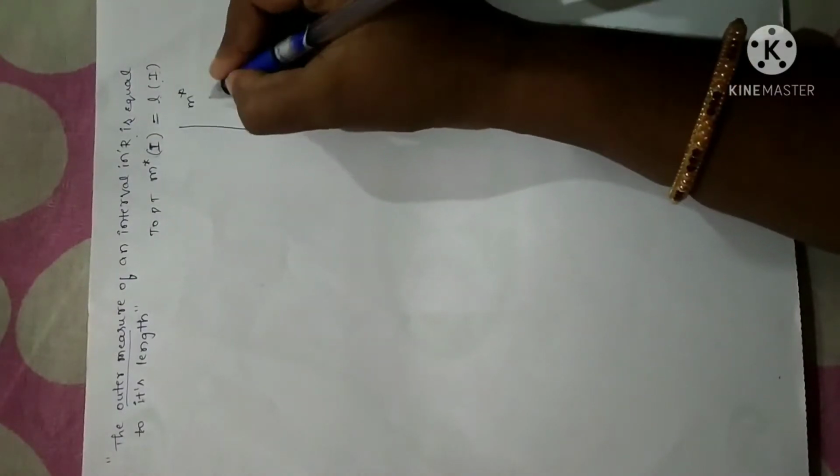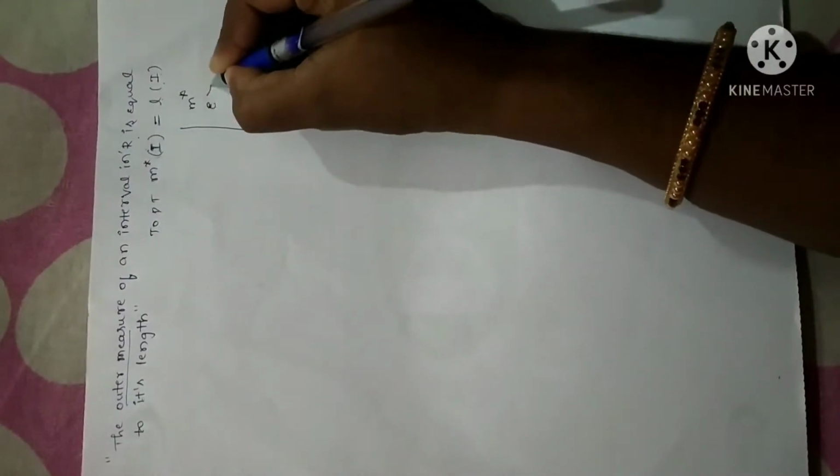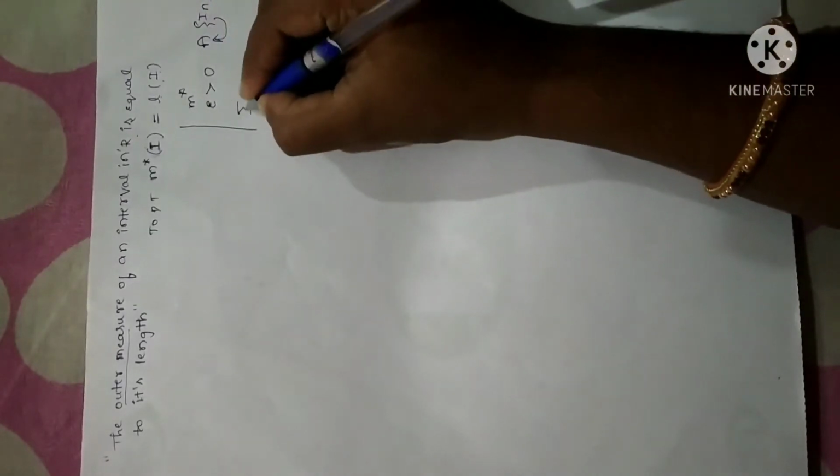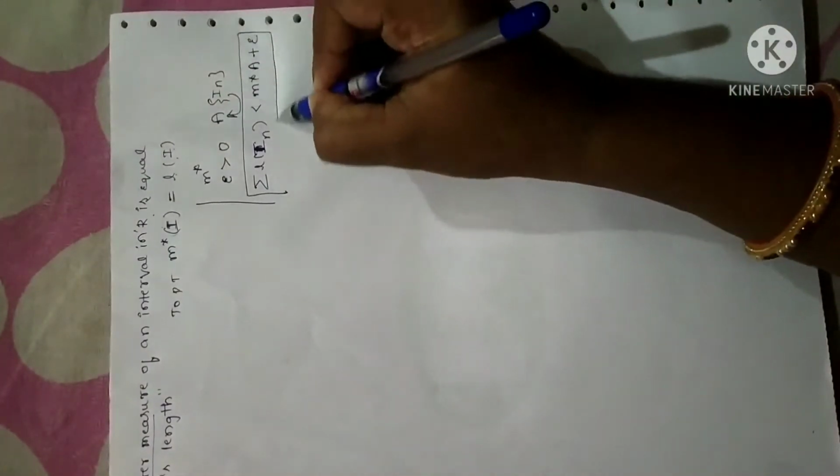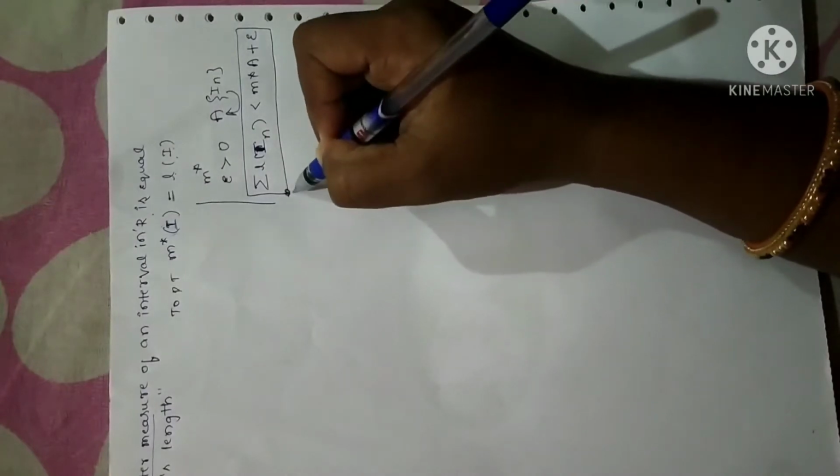So as per that property, for every epsilon greater than 0, for any open set A and In any open interval in A, I can write the summation of the length of any interval In is less than m star A plus epsilon. Fine. I am repeating once again. This is as per the translation invariant property of an outer measure of a set.